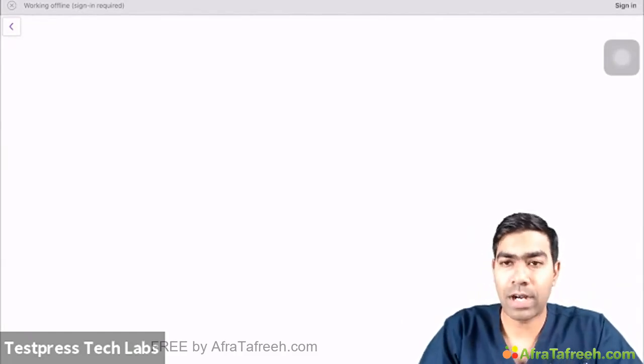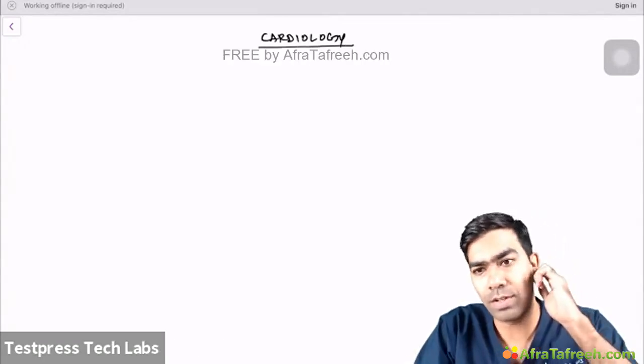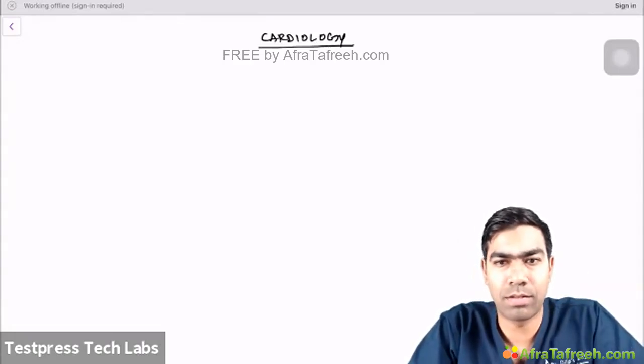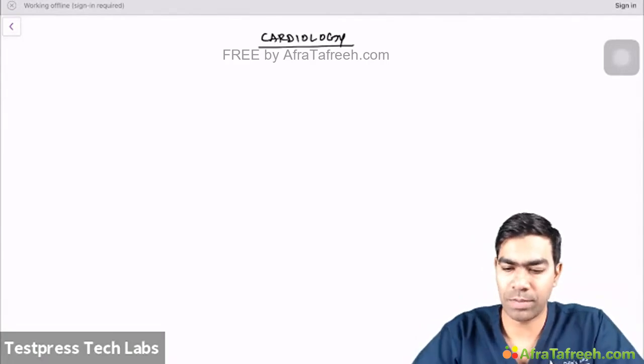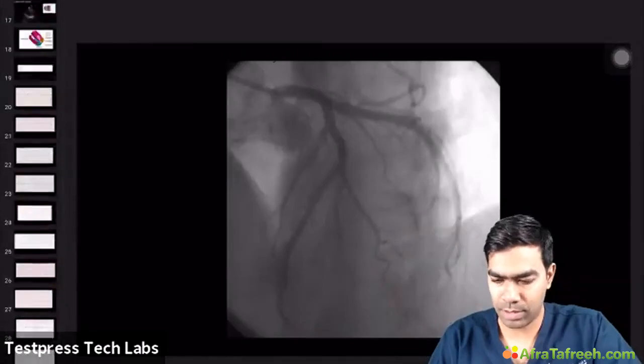So today we're going to start with cardiology. I'll write cardiology so you can see all the letters properly. So audio visual are clear, there is no background noise, and the visuals are clear. Let me show you some images before starting. Can you see these pictures properly?